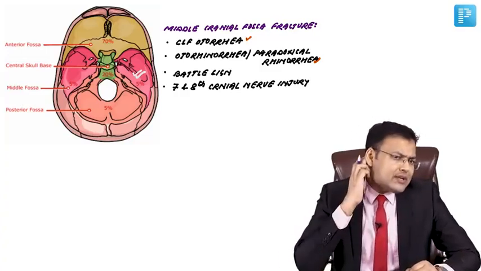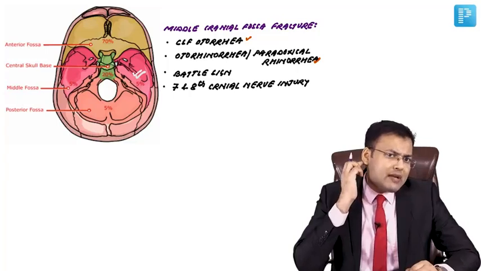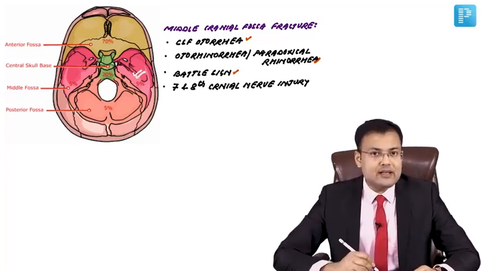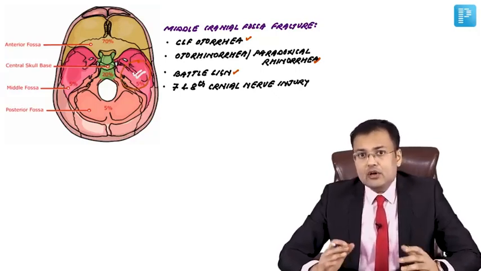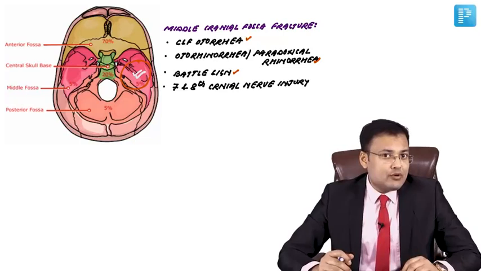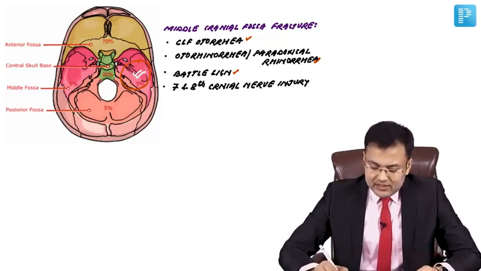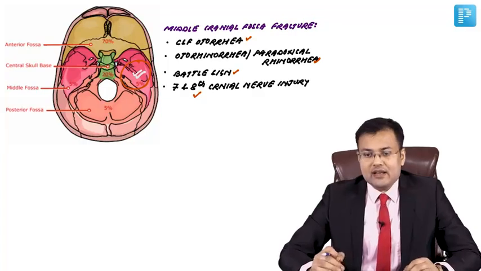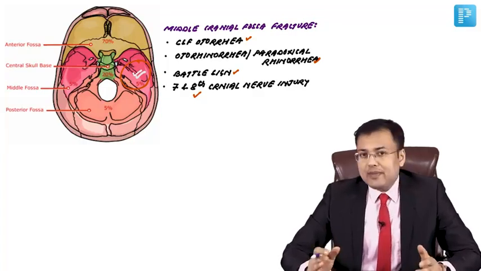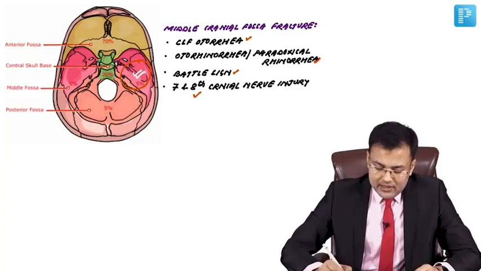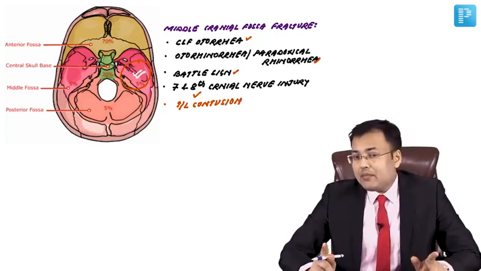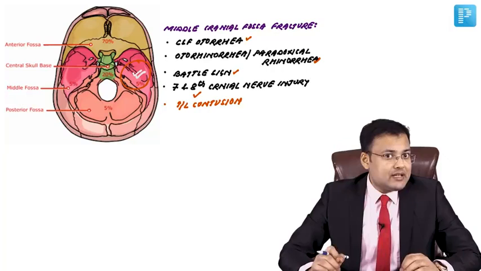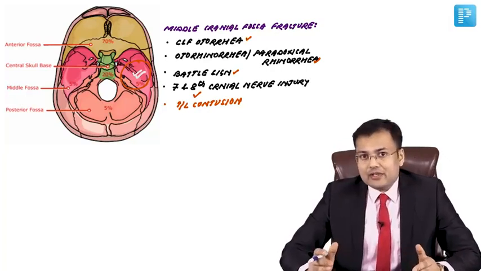You know that in these patients there is post-auricular ecchymosis, that's known as Battle sign, and there is relation of 7th and 8th cranial nerve to the petrous part of temporal bone. So if it is fractured, there is injury to 7th and 8th cranial nerve. Since middle cranial fossa is mainly formed by temporal bone, it leads to temporal lobe contusion. There are important image-based questions which are asked in relation to middle cranial fossa fracture.